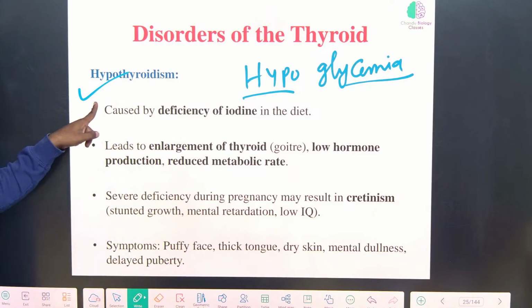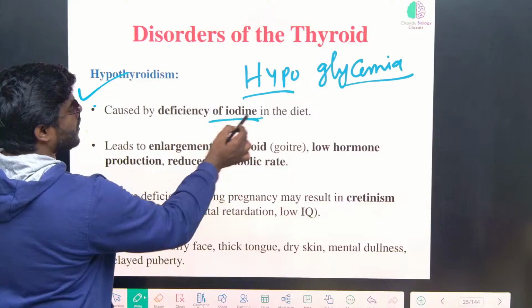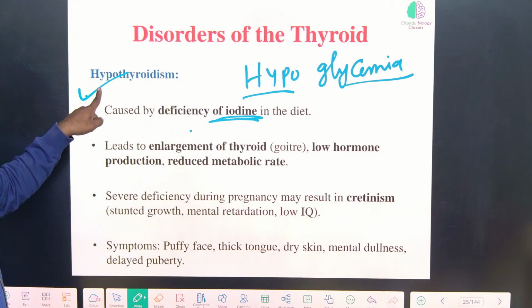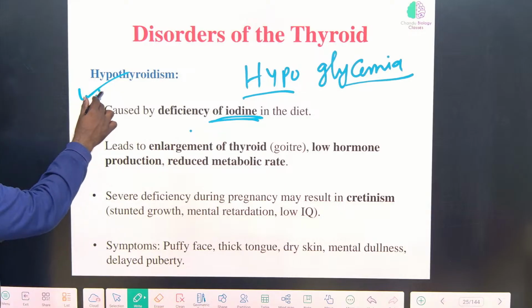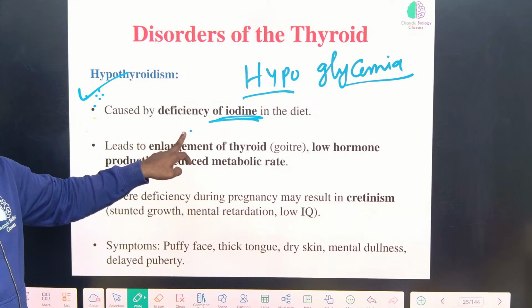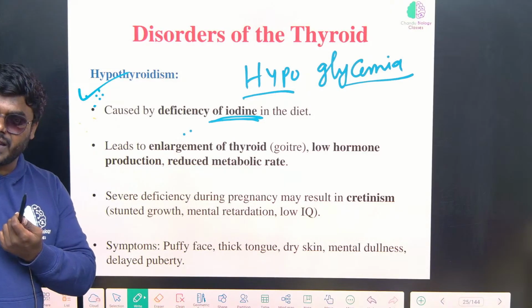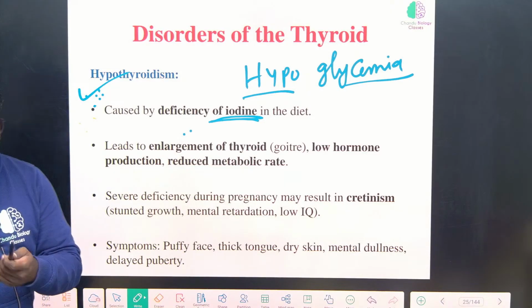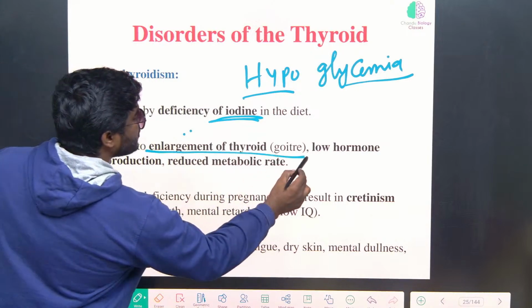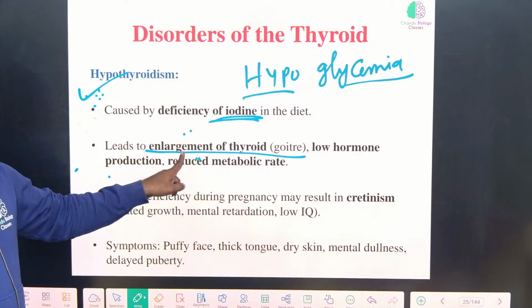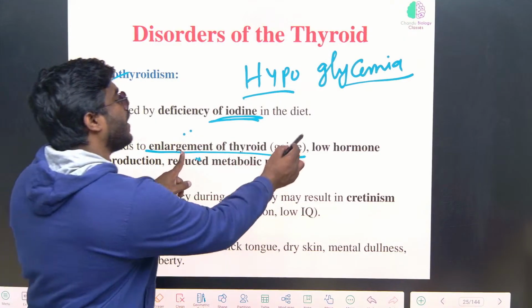But here, whenever there is a deficiency of iodine in the diet, it causes what? Hypothyroidism. What happens in hypothyroidism? There is no iodine, correct? If no iodine, undoubtedly there is no production of T3 and no production of T4. Undoubtedly there is an enlargement of the thyroid gland. You are getting the point? Enlargement of the thyroid gland, that condition is called goitre.